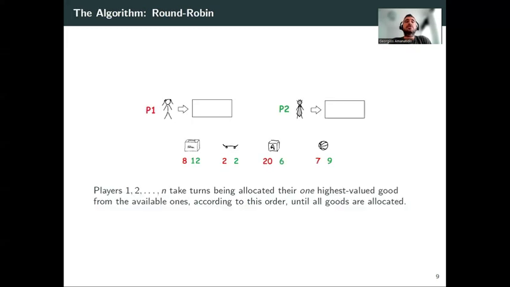Okay, and this brings us to round robin, because for the additive case, the answer to that question is yes. We can have round robin that always has equilibria, and these equilibria are always EF1.